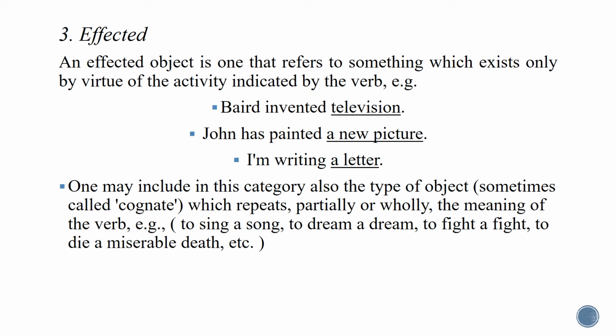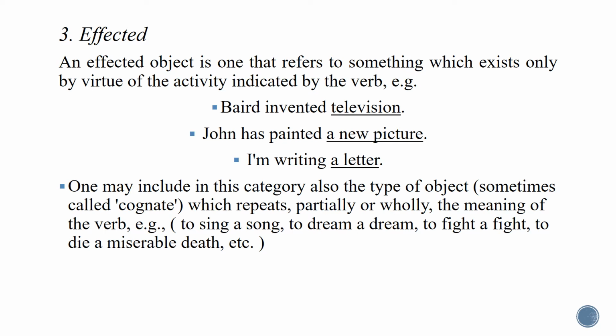I'm writing a letter. So in these three sentences, we have a direct object coming in the form of a noun or a noun phrase. What are we going to regard this direct object as, semantically? Is it affected or effected? It is in fact affected with e. Why is that?